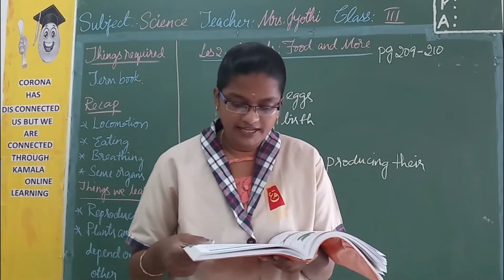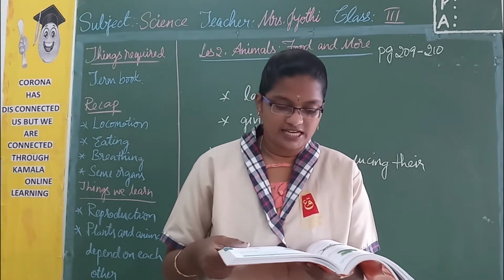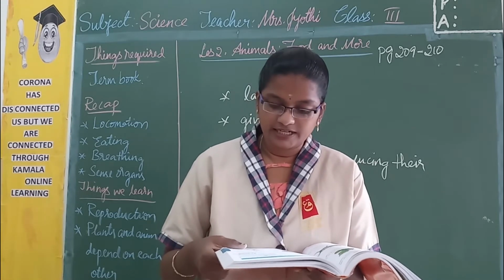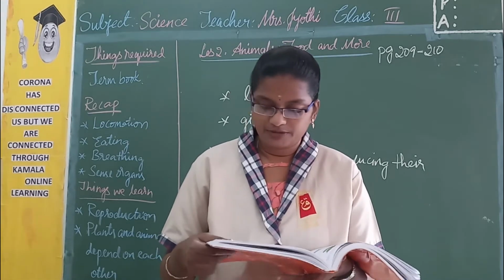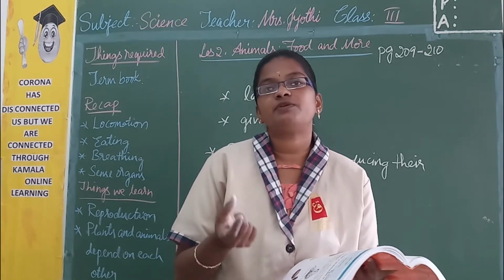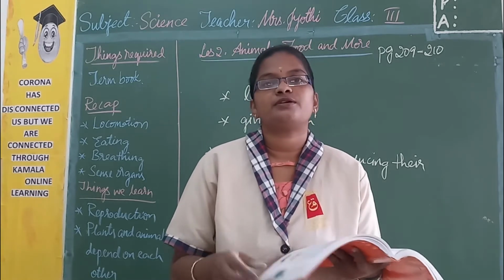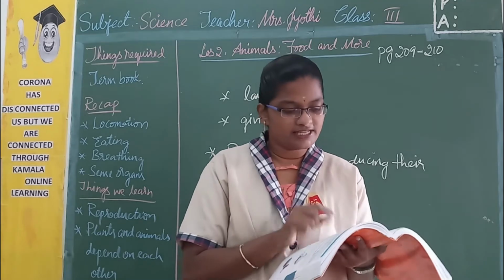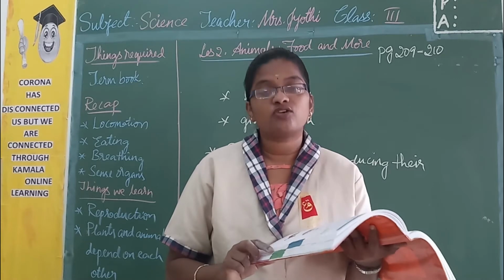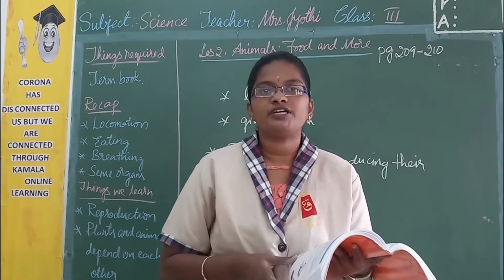For example, a cat gives birth to young kittens. Similarly, birds such as hen, pigeon, crow and others lay eggs that later hatch and give birth to baby birds. So here they have given examples to us. The cat gives birth to its young one, that is nothing but a kitten. In the same way, birds lay eggs, and later they hatch and a young baby bird comes out.